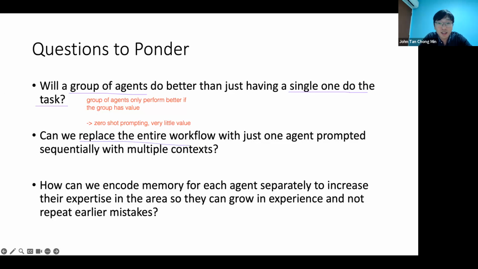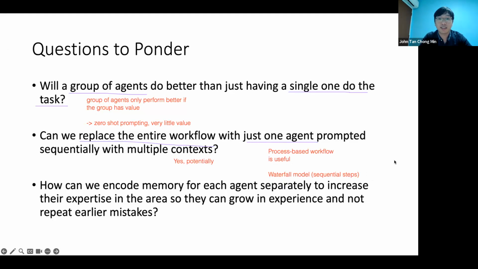Can we replace the entire workflow with just one agent? I think this one is yes, potentially. But one thing that ChatDev has taught us is that the process-based workflow is useful, like the waterfall model or sequential steps. You generate from broad to specific, and it's very useful to condition the generation in that path.